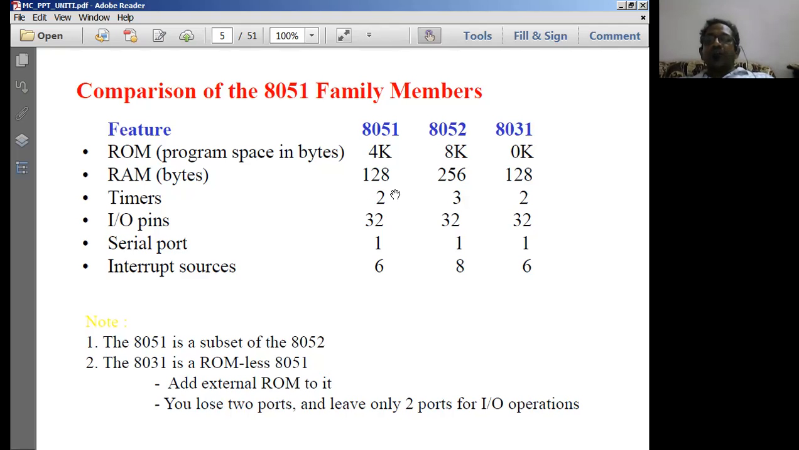It has got two timers. Then IO pins, it has got 32 IO pins. In a 40 pin IC, 32 pins have been used for input output ports only. So the remaining pins are going to be only 8. That is why understanding the pin diagram of the 8051 is very, very easy for us. Then serial port, it has got only one serial port.